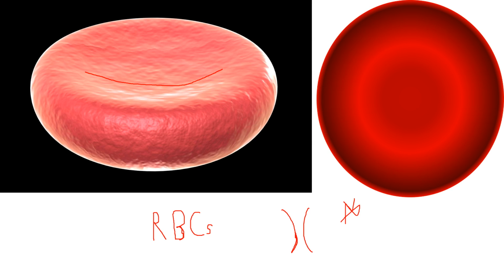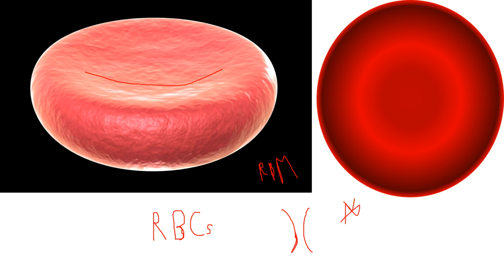Okay, so what is the function of RBCs? The function of RBCs is to transport the respiratory gases from lungs to tissues and tissues to lungs. From lungs to tissues, they transport the oxygen gas, and from tissues to the lungs, they transport the carbon dioxide gas. The RBCs are formed in the red bone marrow.